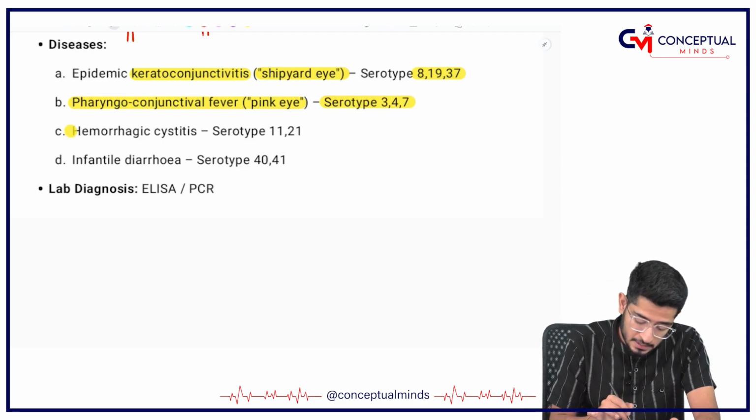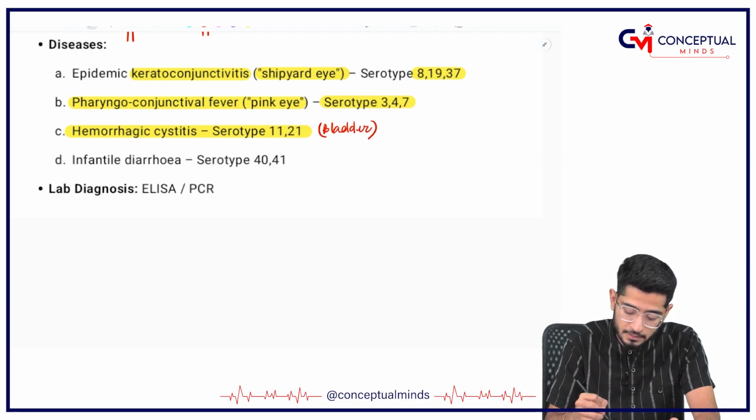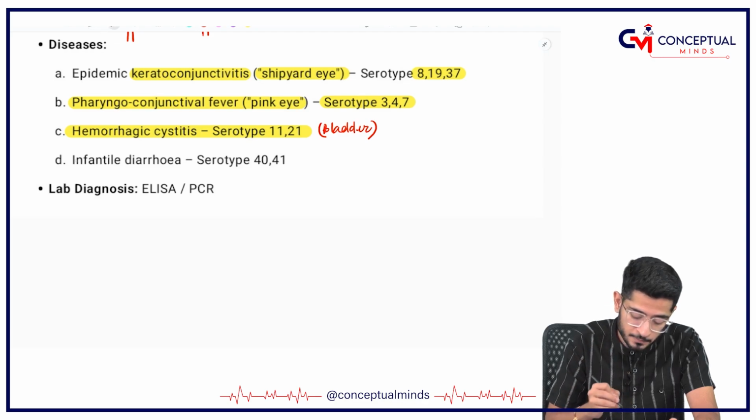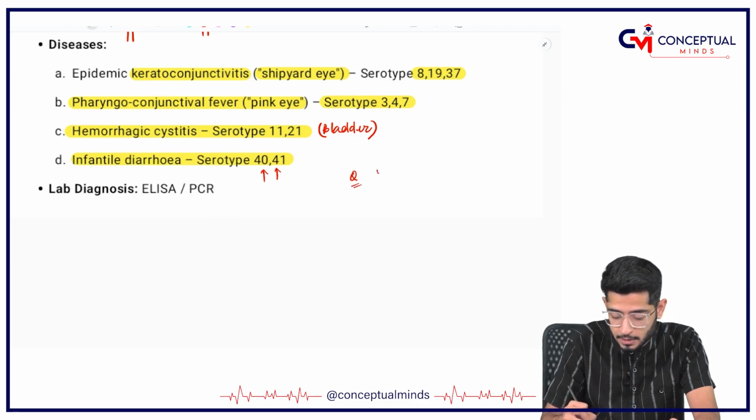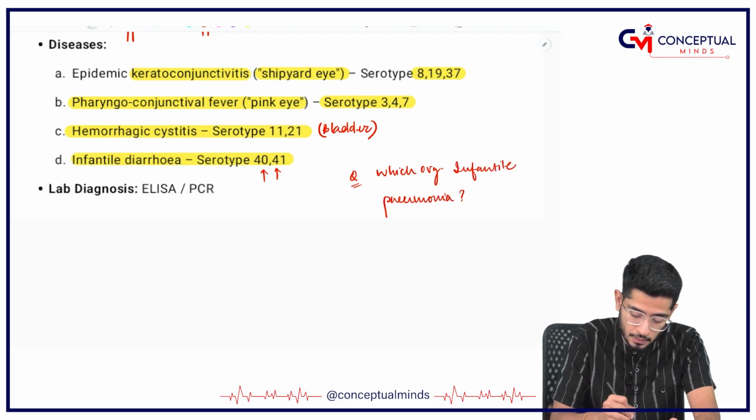Hemorrhagic cystitis, that means there will be a hemorrhage in the bladder, happens with serotypes 11 and 21. It is also responsible for causing infantile diarrhea by 40 and 41. My question: which organism causes infantile pneumonia? This you have to tell.